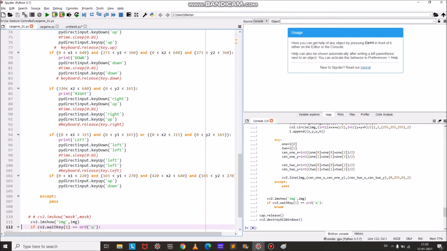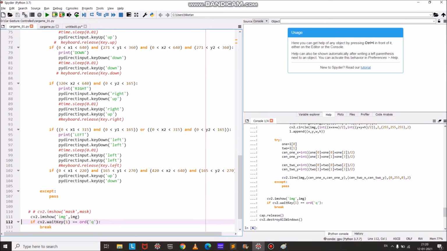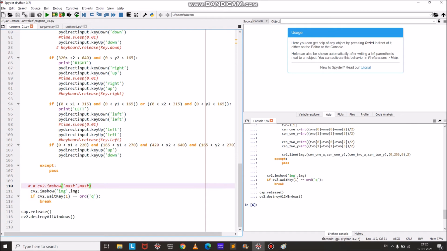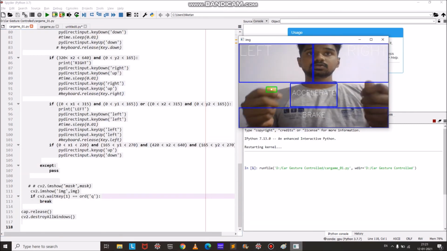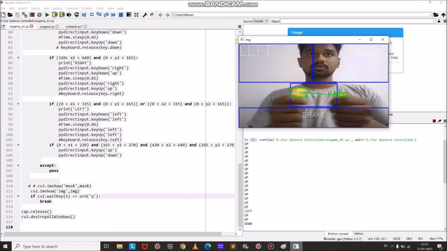So this is how I'm controlling the left, up, down, and right keys. I'm also printing out what is being pressed. So this is all the code that is required. Now we will check the entire code output. See, it is pressing up. Now it is pressing down. Since my laptop is a bit slow, it is getting stuck.